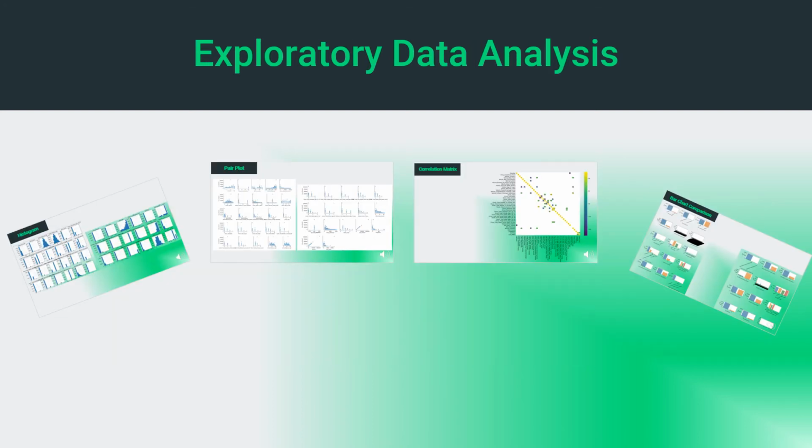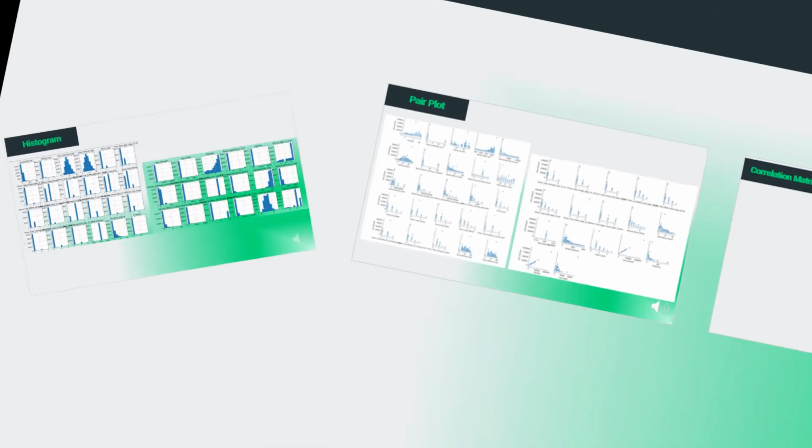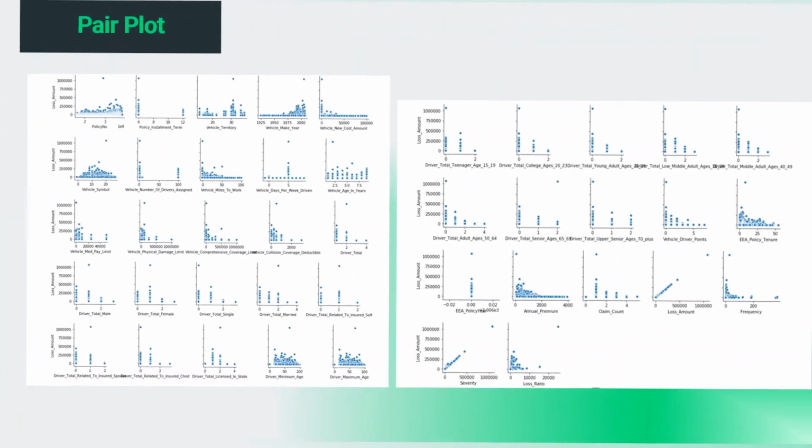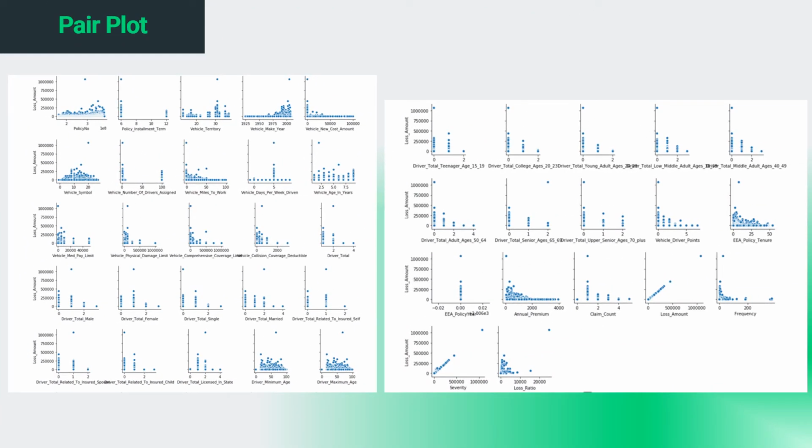Our next step was to conduct exploratory data analysis on our data. To accomplish this, we utilized four tools. The histogram provided a comparison of the distribution of each feature. For example, this demonstrates that our data represents a large amount of middle-aged drivers based on the driver max age feature. Next, we used the pair plot where we compared the relationship of each feature to our target variable, in this case the loss amount.